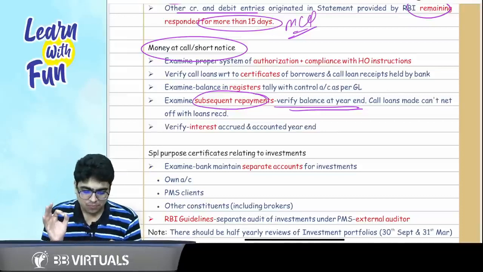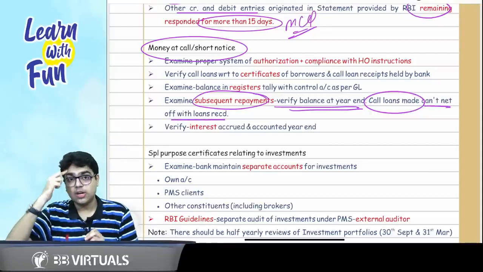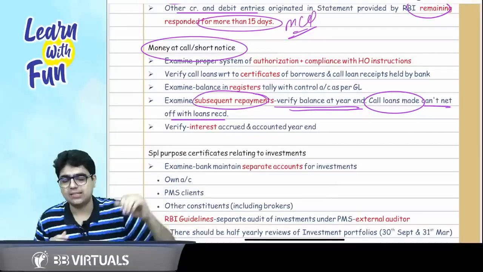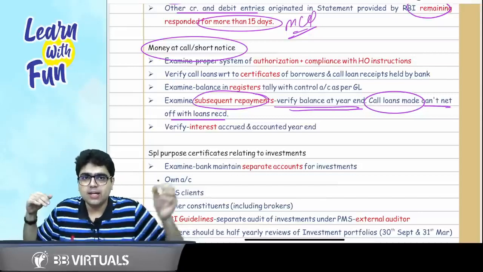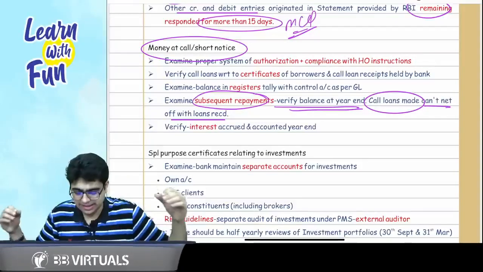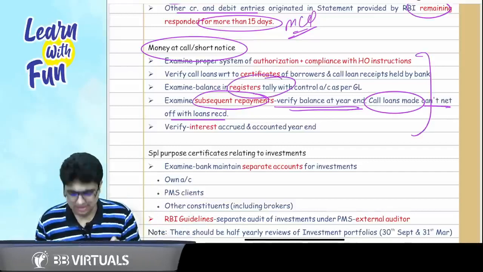And remember, call loans made can't be netted off with call loans received. So if the bank has provided any money as a call loan to another bank and has taken a call loan from a different bank, these two call loans cannot be netted off. Okay? So this is all I wanted to discuss. Please make sure you also check the register.